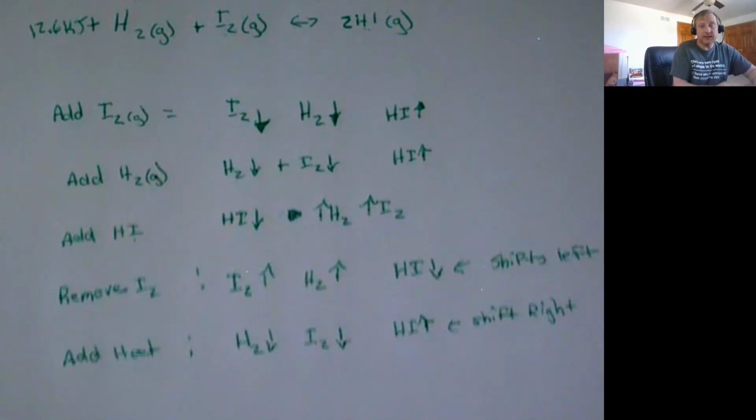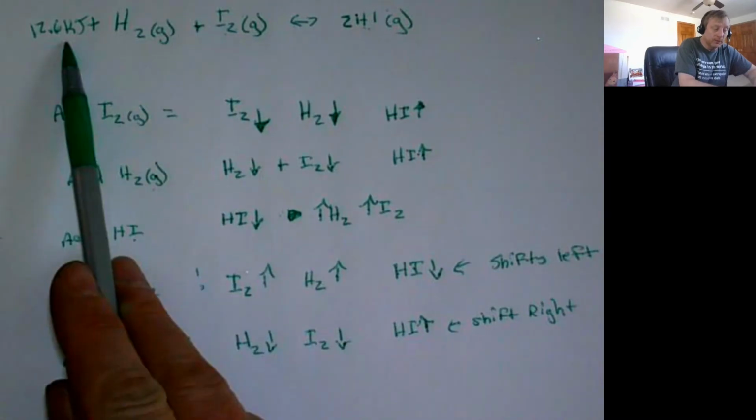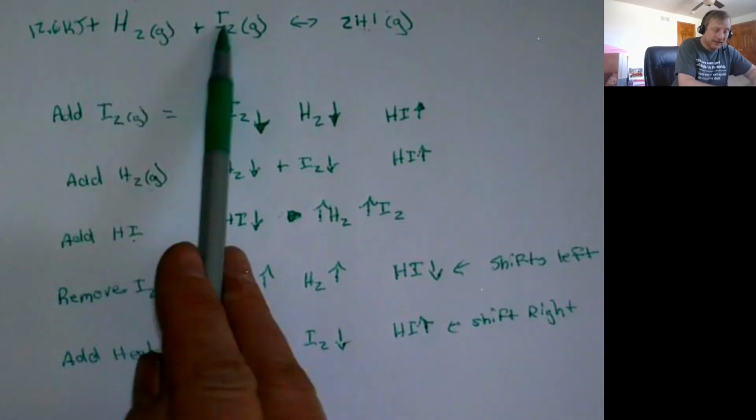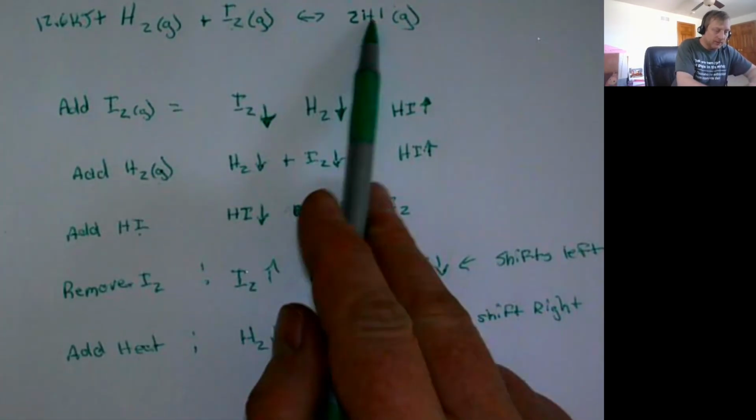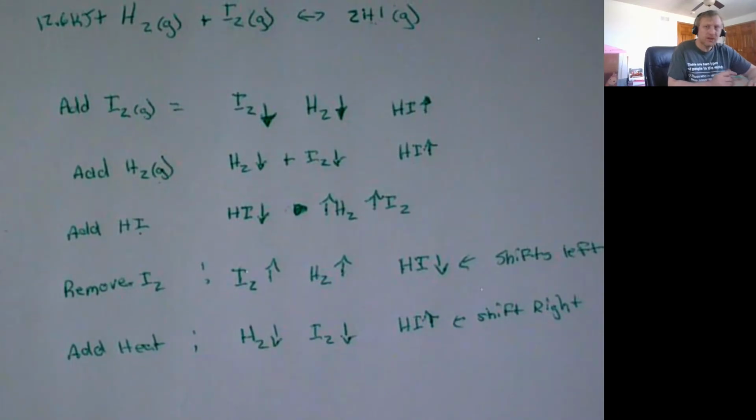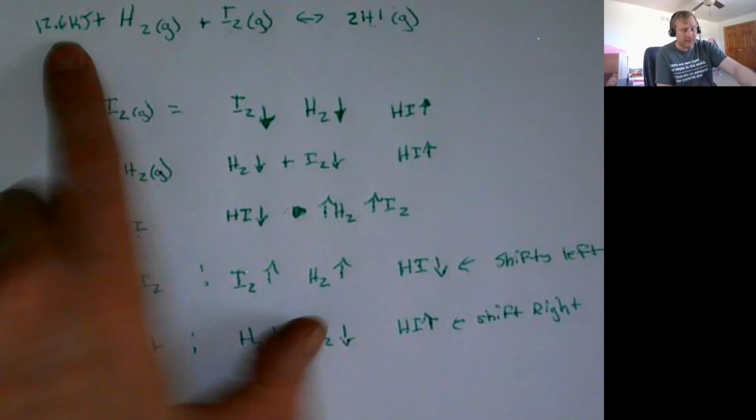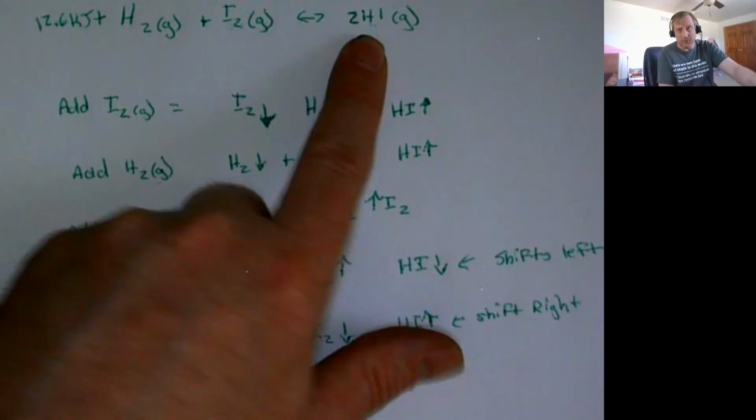If we removed heat, it would shift left. It'd pull towards the side of whatever we remove, and we'd end up with more of the things on this side. If we chill this down, if we add heat, we'll end up with more of this. Should make some sense, right? This stuff takes some heat to react to form this. If we add more heat, more of these can react to form more of that.